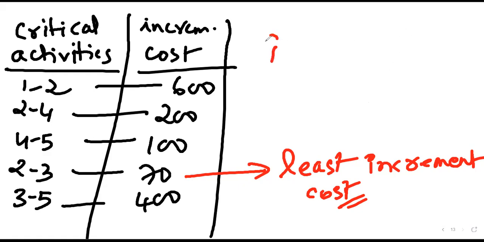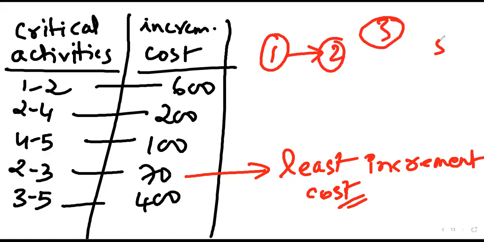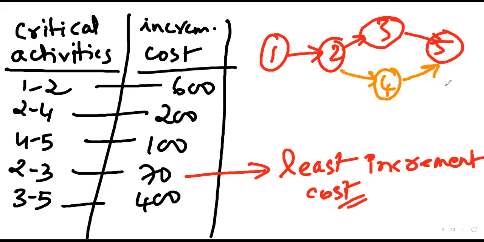Because the problem here is this is 1 dash 2. What will happen is 2-3 is totally in a different path.